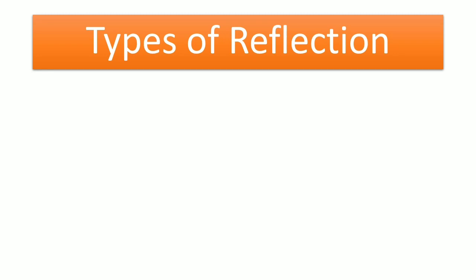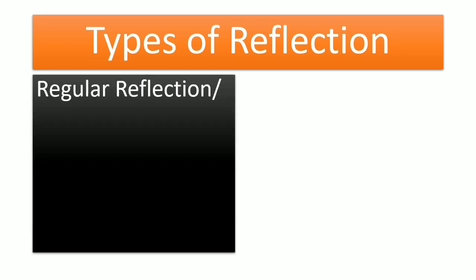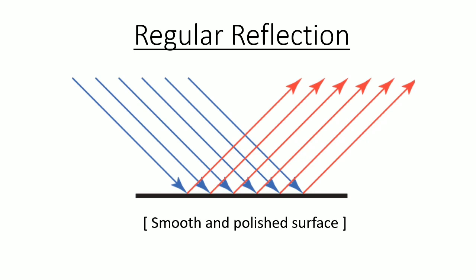Next we have types of reflection. First one is regular reflection. We can also call it specular reflection, and another is irregular reflection. We also call it diffuse reflection. First we'll understand regular reflection.